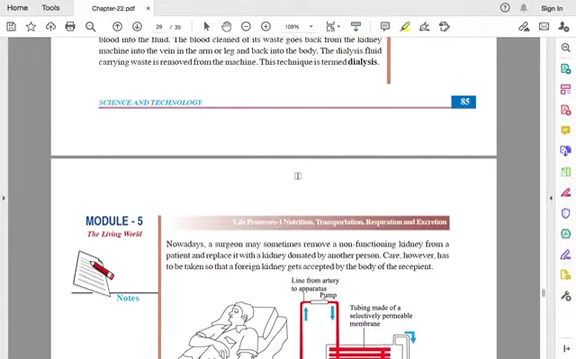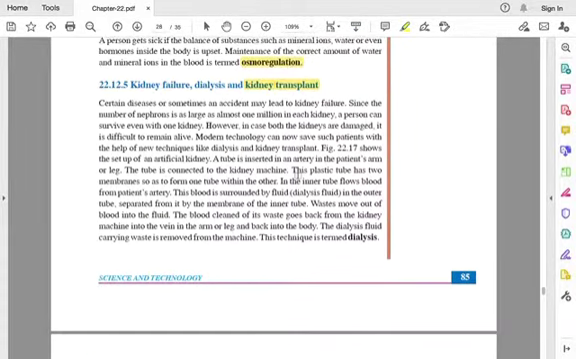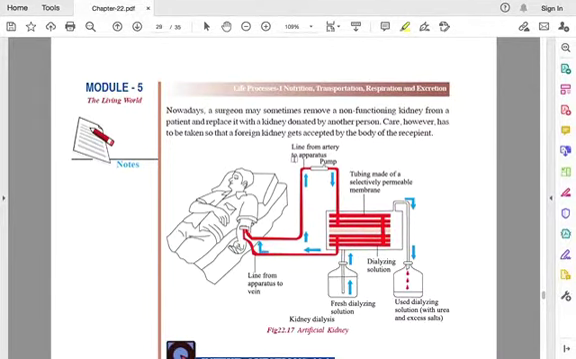The other process is kidney transplantation. That is, a functioning kidney is transplanted to a person whose two kidneys are not functioning. That process is called kidney transplantation. In this, the doctor has to do certain checkups, blood group and everything, so that the recipient's body accepts the donor kidney.